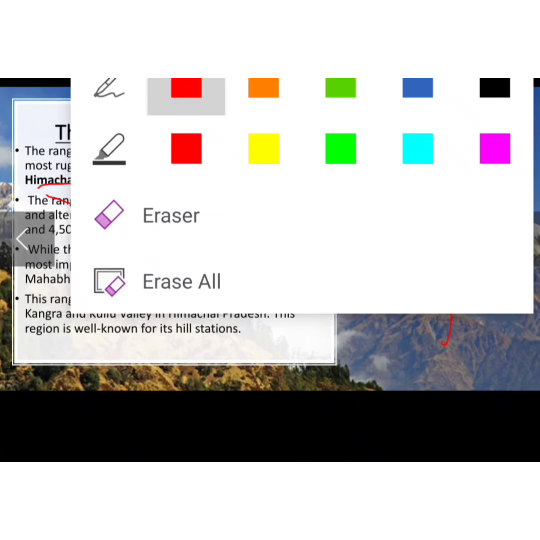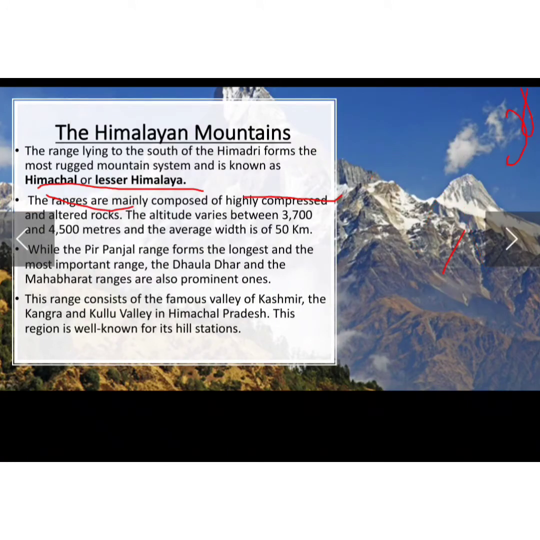And furthermore, if we talk about their width, their broadness, it can be up to 50 kilometers. So you can see that their height and width also vary.